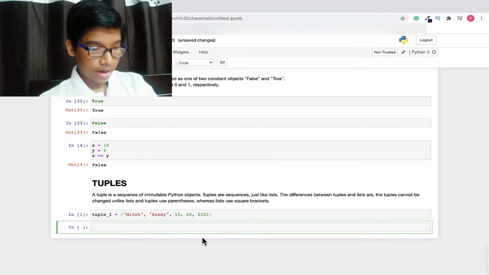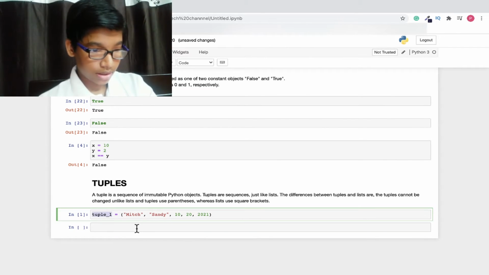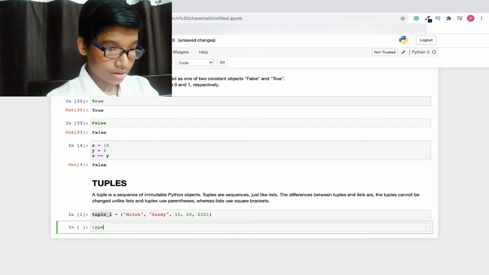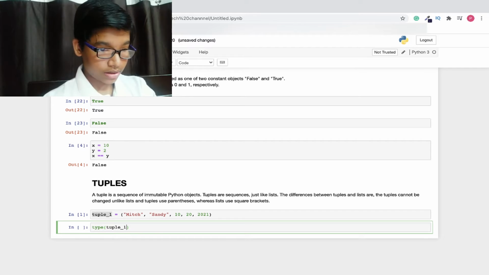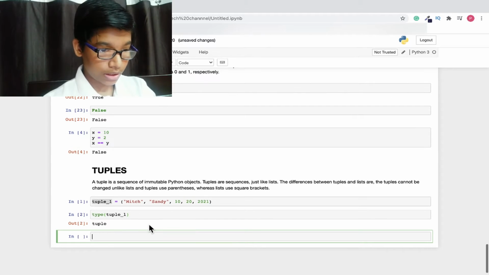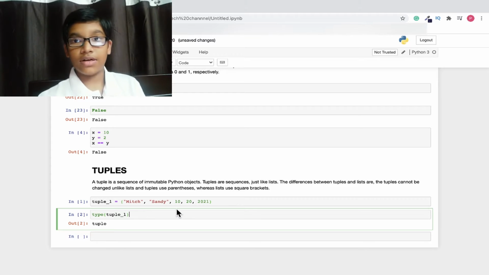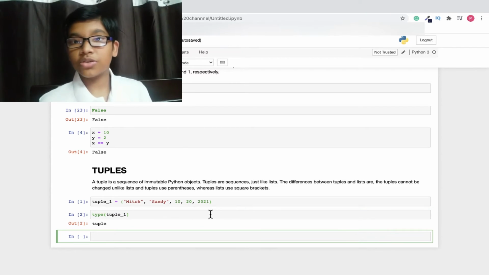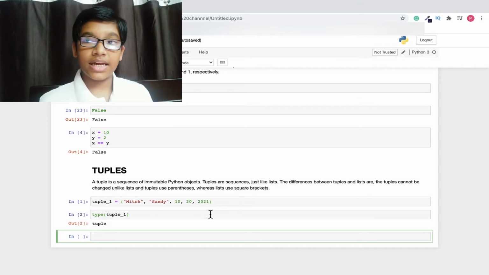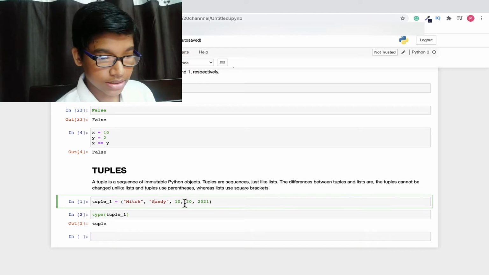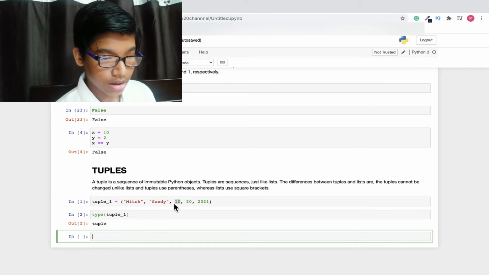Run it. And here let's check the type of my tuple_1, and it's tuple. Tuple is a new data type which we have just been introduced to. So now let's do some slicing and accessing of elements. I want to access the number 10.